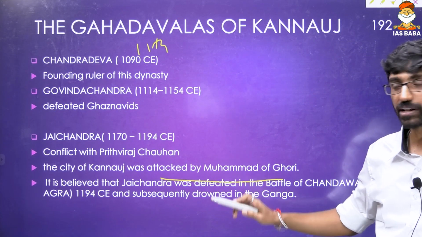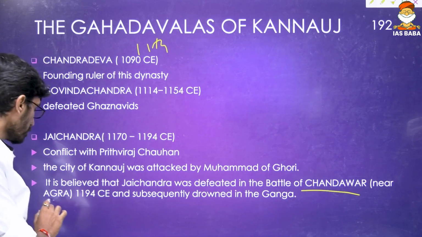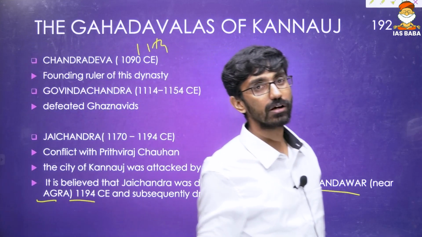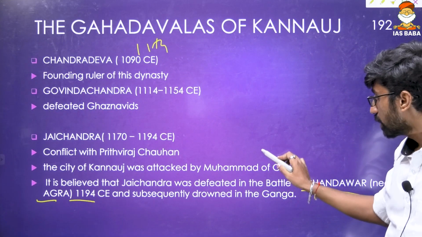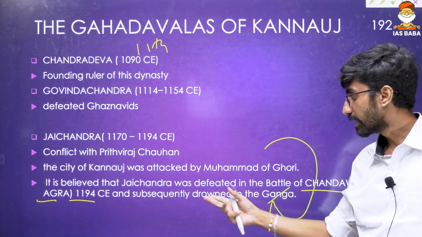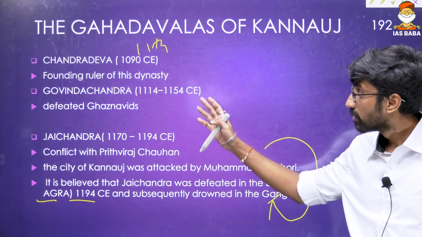And Jai Chandra was defeated by Muhammad Ghori in the Battle of Chandawar, near Agra, in 1194, and later he was drowned in the river Ganga. By whom? By Muhammad Ghori. Initially he was defeated and allowed to rule, but later he was drowned in the Ganges river. So this is the Gahadavalas.